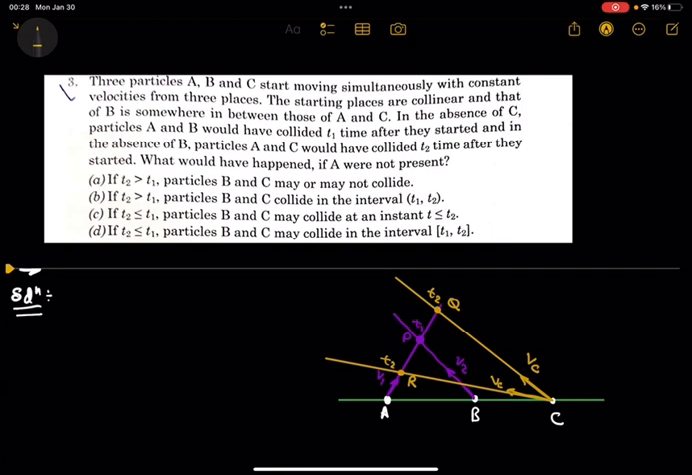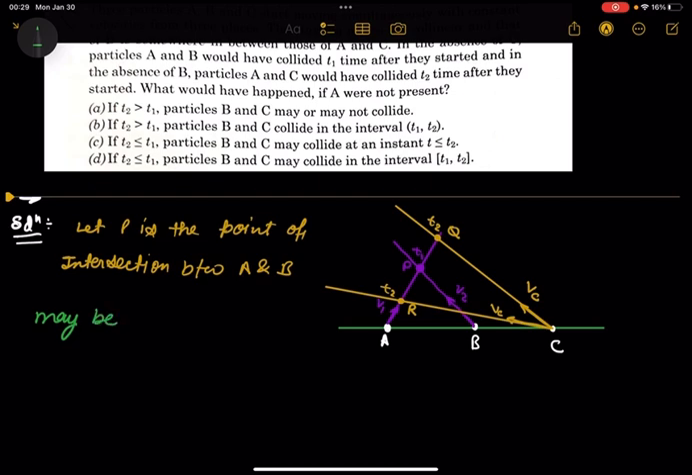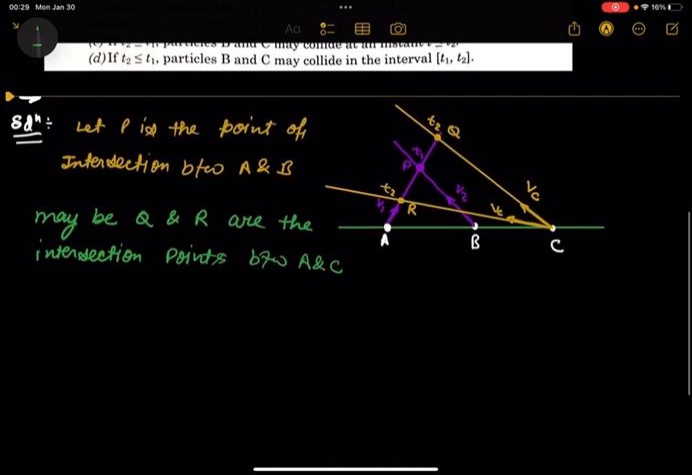Let P be the point of intersection between A and B, and Q and R are the possible intersection points between A and C. So either particle C collides at point R or at point Q. There are two chances, so just think and listen carefully.